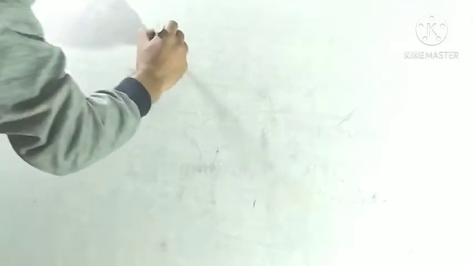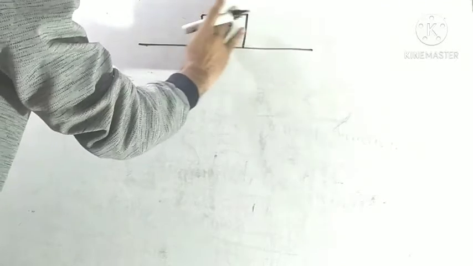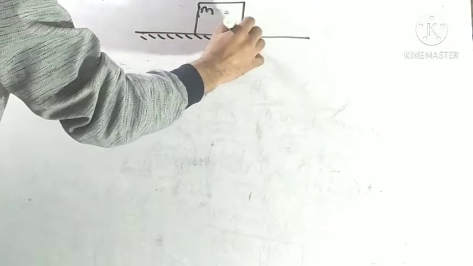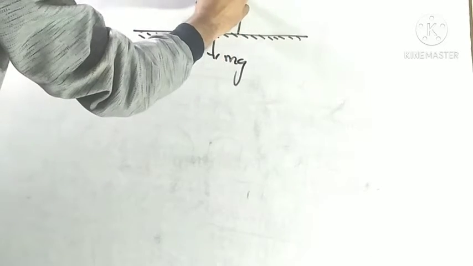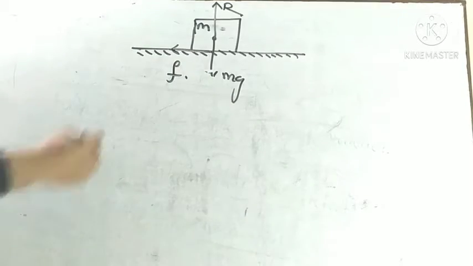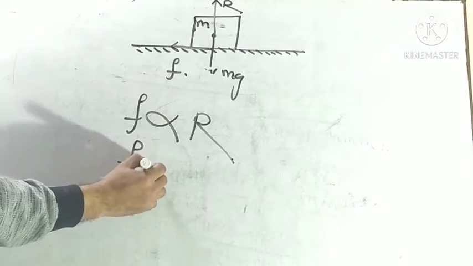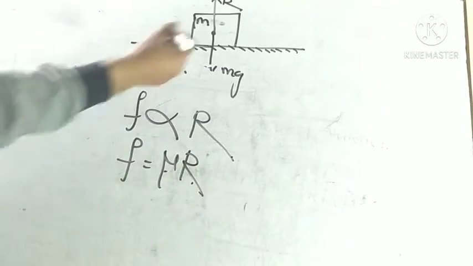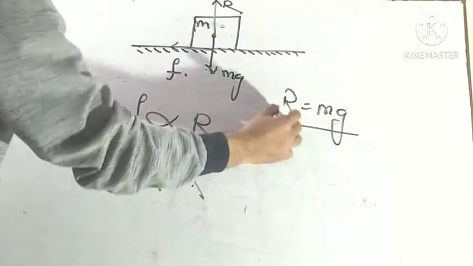Here we take an example. We take any surface and put a body of mass m on it. The weight of this body works in the downward direction, mg, and the normal reaction works in the upward direction. The frictional force, small f, develops here, and we already know that frictional force is proportional to the normal reaction, and when we remove this proportional sign, mu, the coefficient of friction, comes here. We also know that the normal reaction force is equal to mg, the weight of this body.